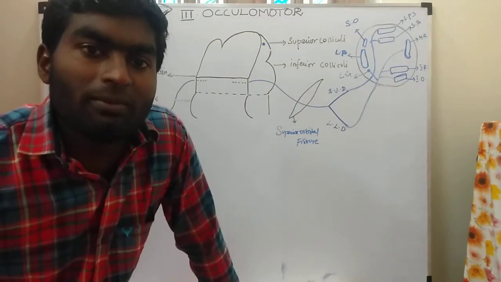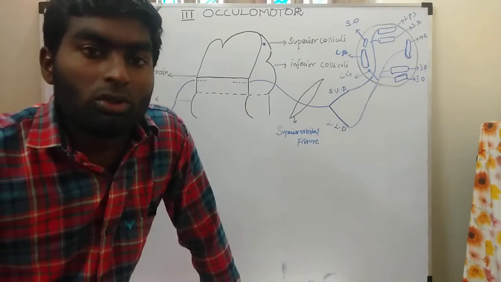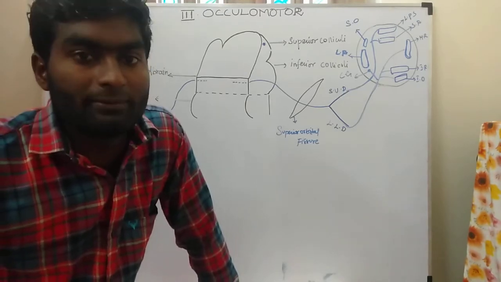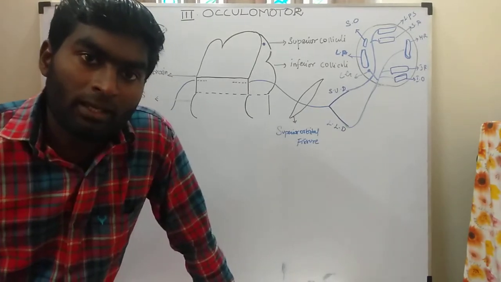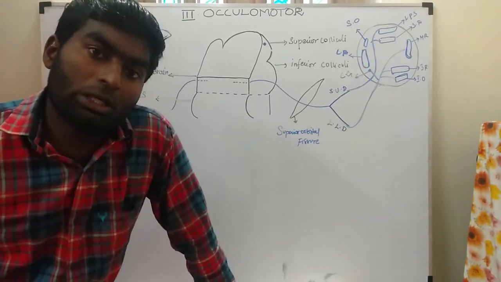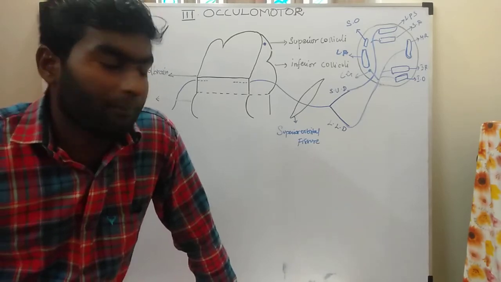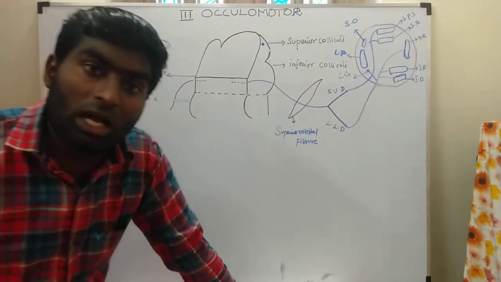Welcome to the anatomy section. Today's topic is the third cranial nerve, the oculomotor nerve. In the last two classes we saw the olfactory nerve and the optic nerve. So what do you generally know about the oculomotor nerve?